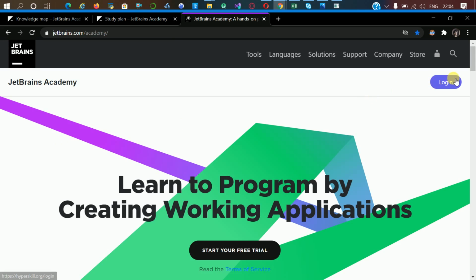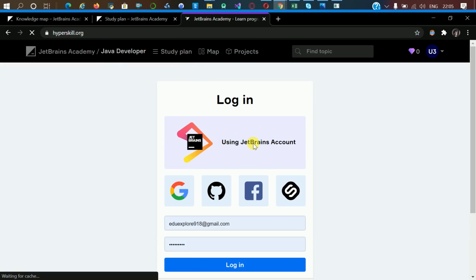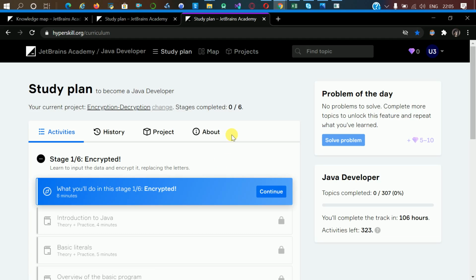The login is very easy. If you want to sign up for an account, you need to log in. Actually, I'm already logged in here, so I can't show you, but you can log in to this account using your Google account. Once you sign up, you will get an activation link in your Gmail. Make sure you click on that activation link, then you'll be able to access this website.